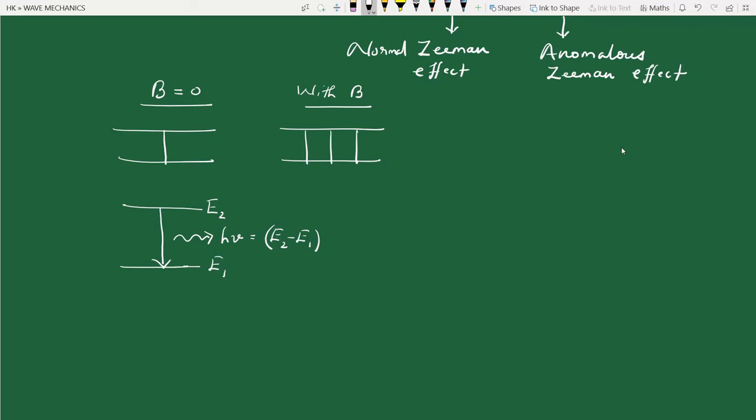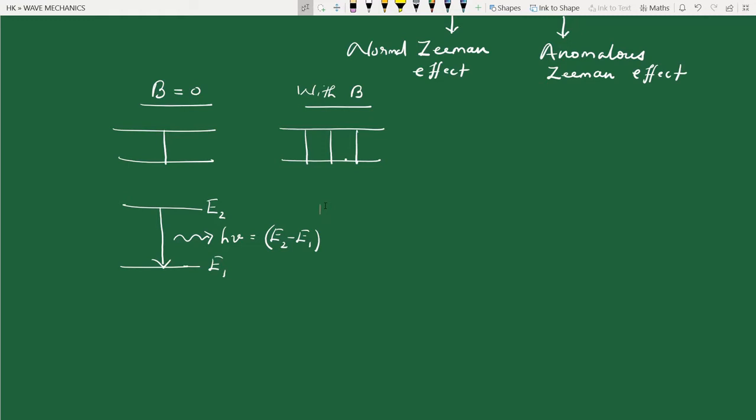Now, if in the presence of a magnetic field the spectral line splits up into more components, into three components, it only means that the energy levels must be increased in the presence of a magnetic field. There must be more energy levels. Each spectral line is produced by transition between two energy levels. So if there are more spectral lines in the presence of magnetic field, there must be more energy levels involved during the transitions.